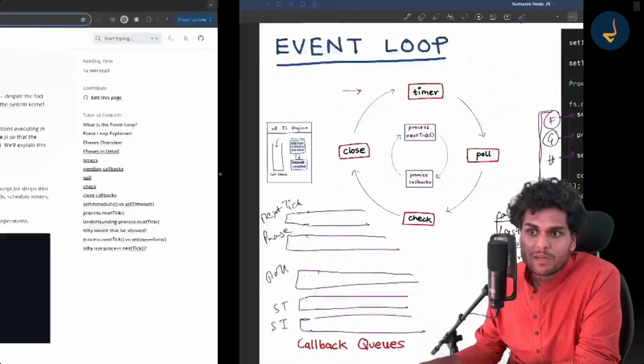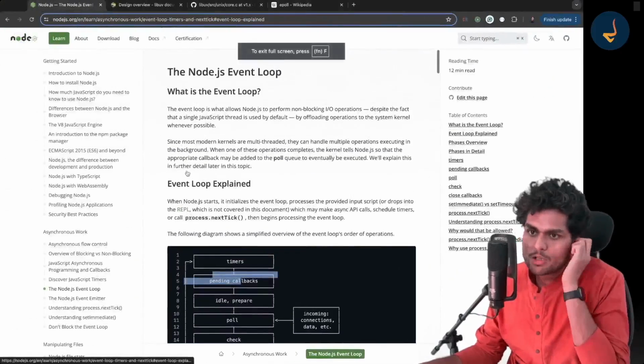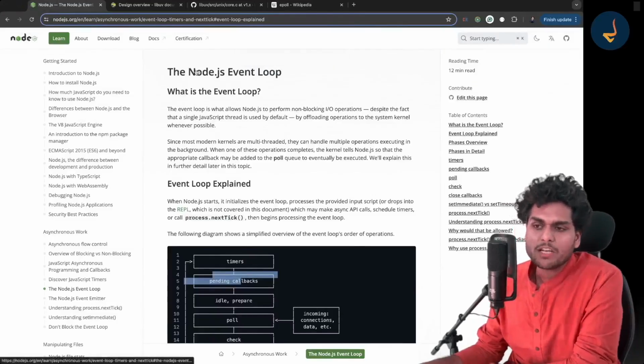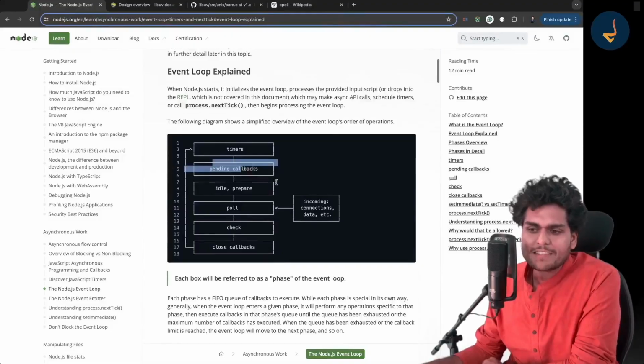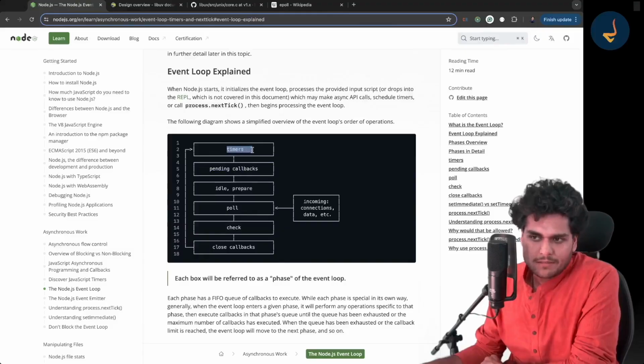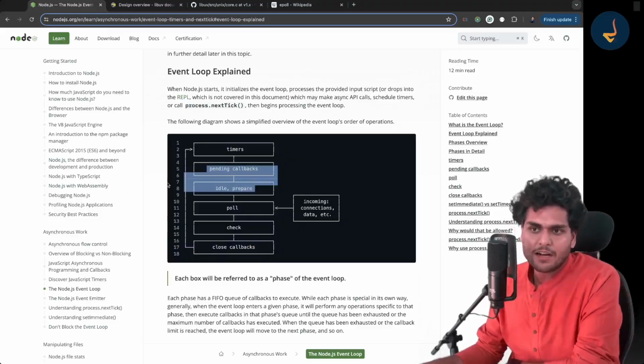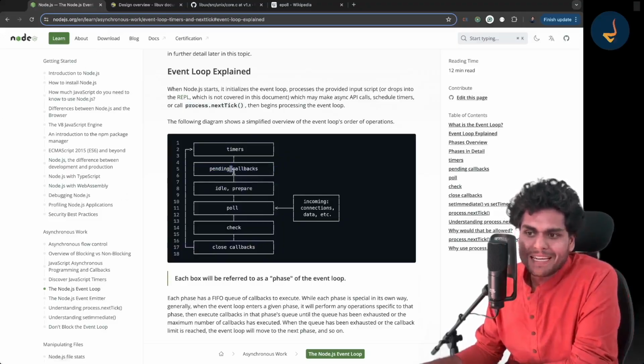The best way to learn is to go to the documentation. If you go to the Node.js official website and read about the Node.js event loop, you will see the diagram. I already told you about timers, there is a timer phase. I told you about the poll phase, the check phase, and the close phase. But there are 2 more phases in between, as stated by the official Node.js document. These are pending callback and idle and prepare.